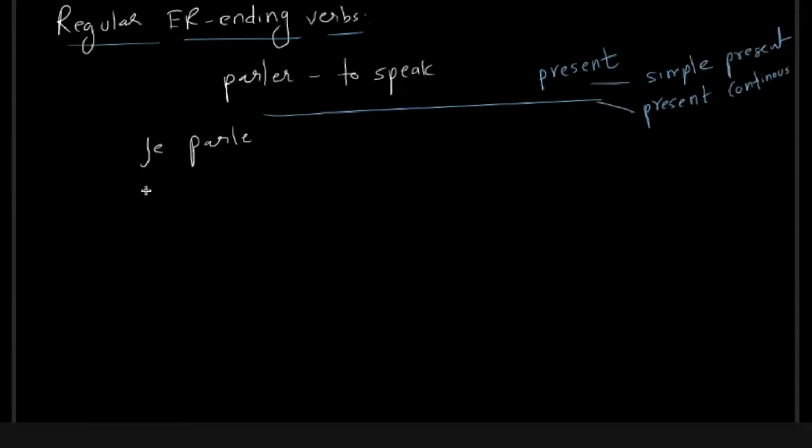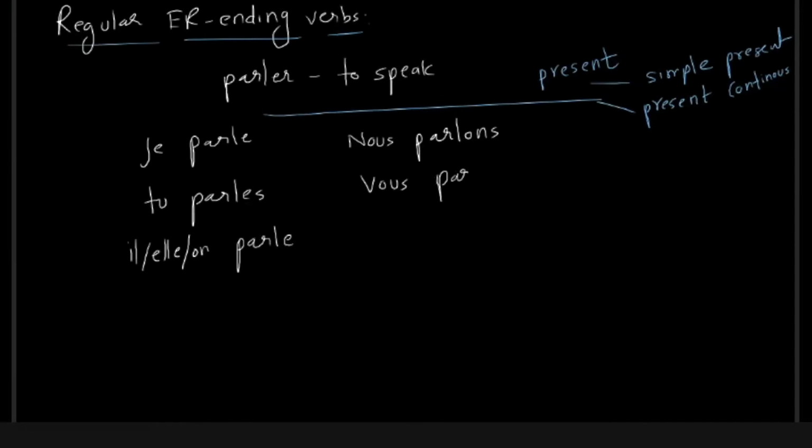So we have je parle, tu parles, il, elle, on parle, nous parlons, vous parlez, ils, elles parlent. As I said, you can observe that there is this suffix: e, es, e, ons, ez, ent.